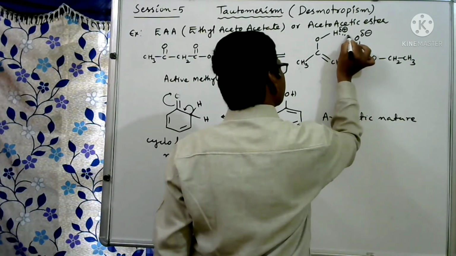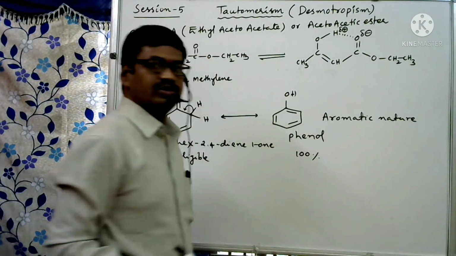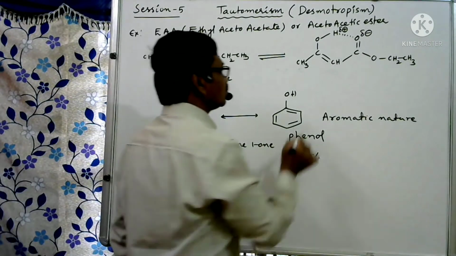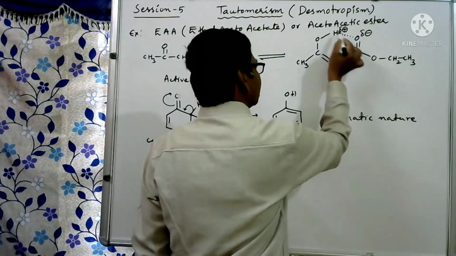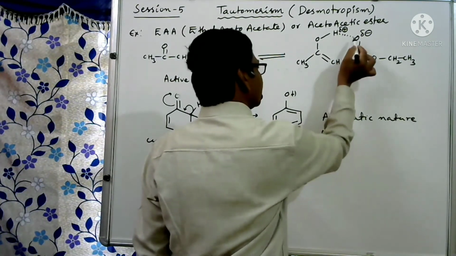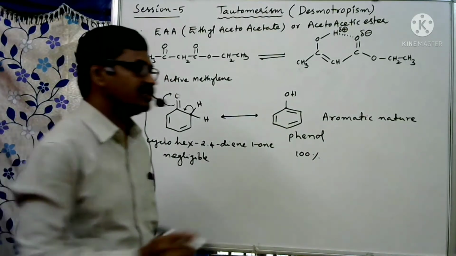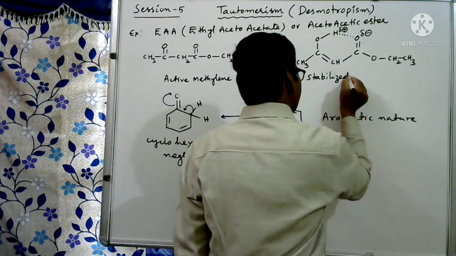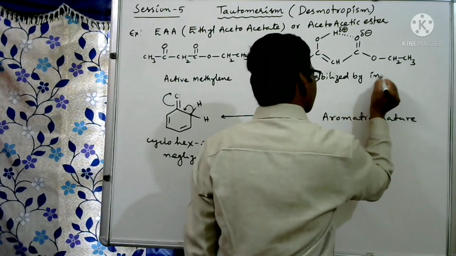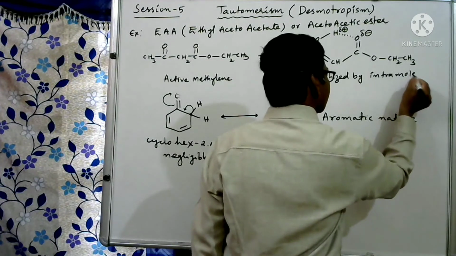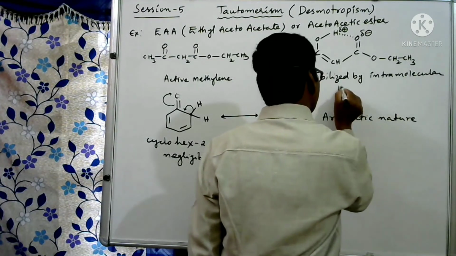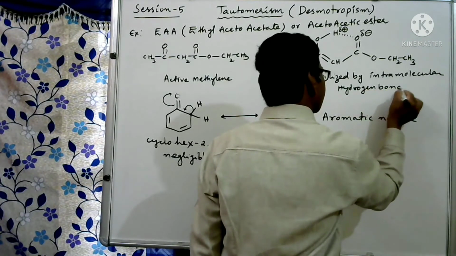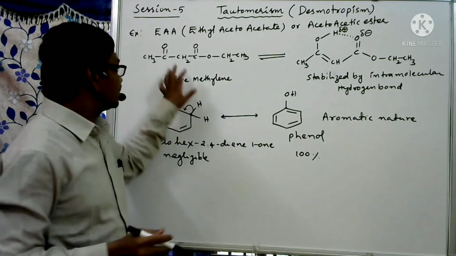Between these two we can expect an intramolecular hydrogen bond within the molecule. Intramolecular hydrogen bond means within the molecule. How many atoms are present in the ring? Here 1, 2, 3, 4, 5, 6. So this 6-member ring is more and more stable. So this is stabilized by intramolecular hydrogen bond. So its percentage is more, not with respect to this one.